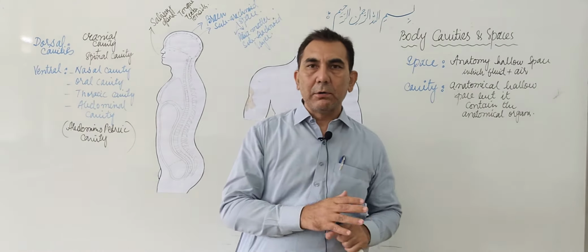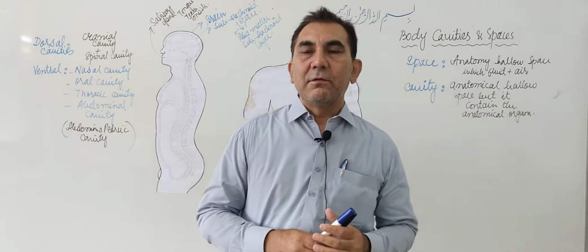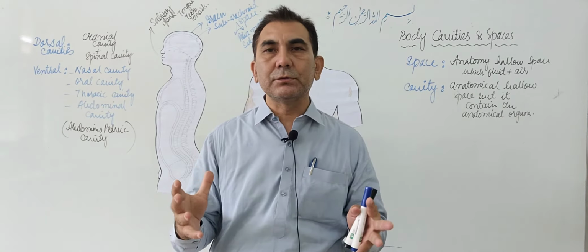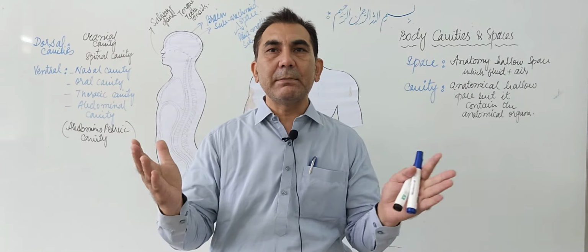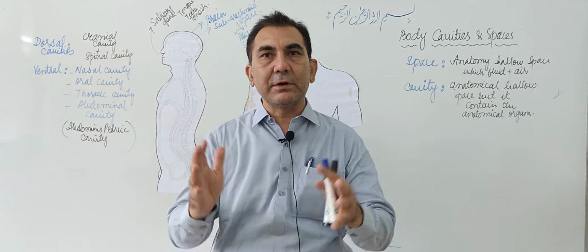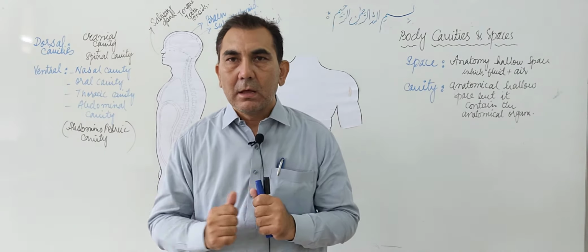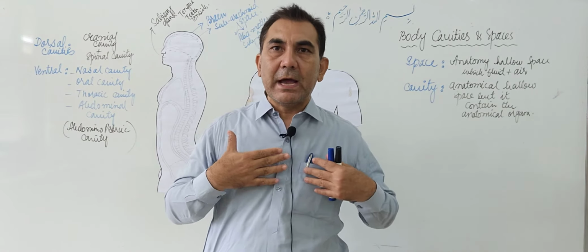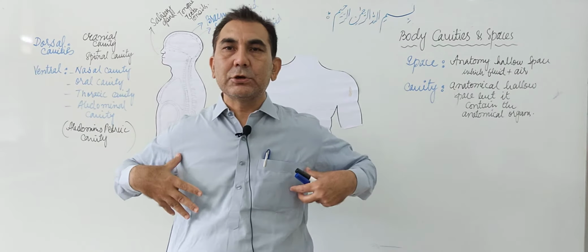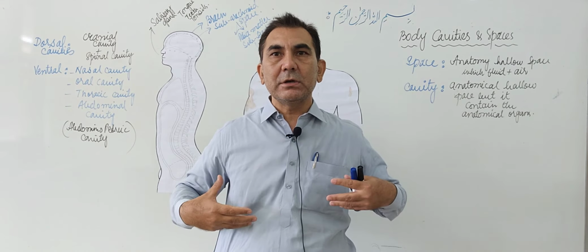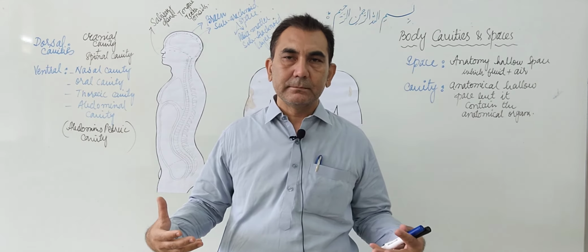Now, once again, I will repeat it. For the thoracic cavity, and for every cavity, you should know how these six parts are made up by different anatomical structures. From the front side, the thoracic cavity is made up by the sternum bone and the 12 pairs of ribs, the clavicle bone, and the intercostal and external costal muscles.